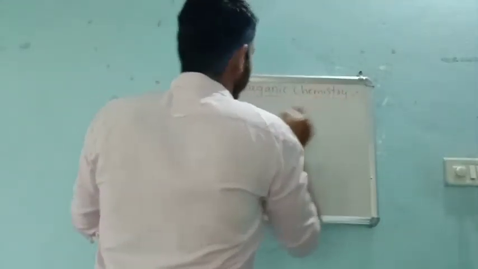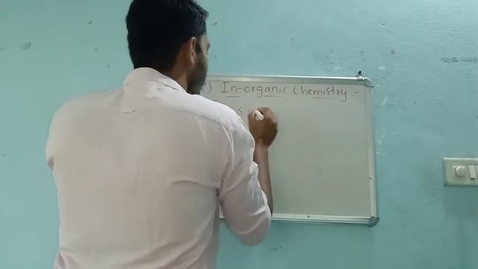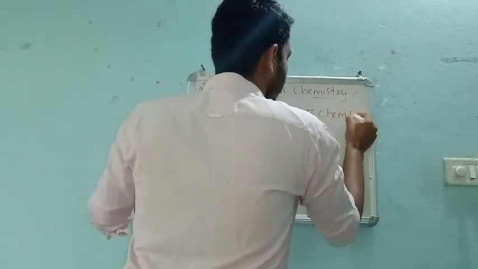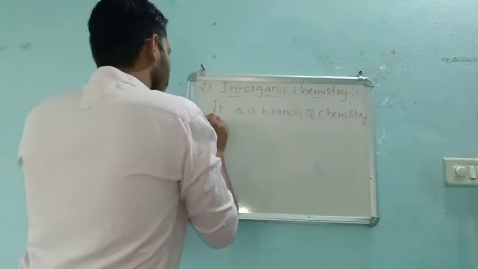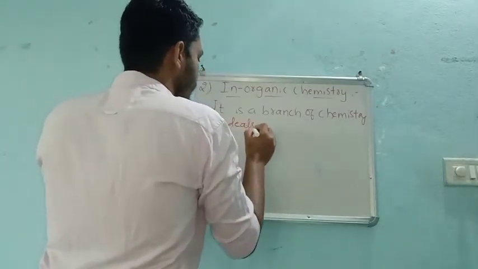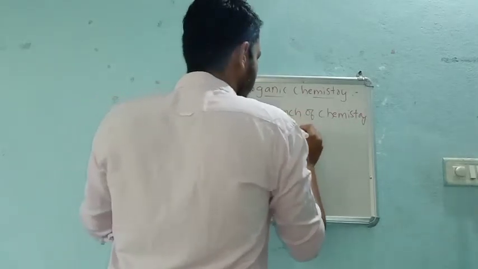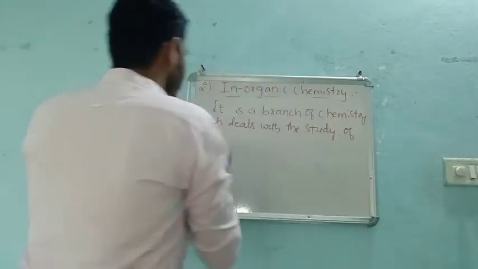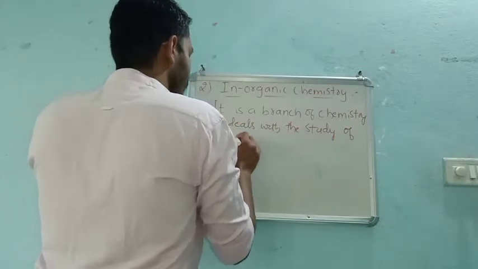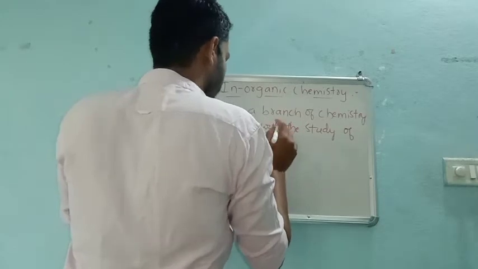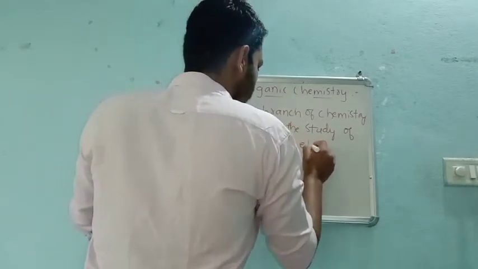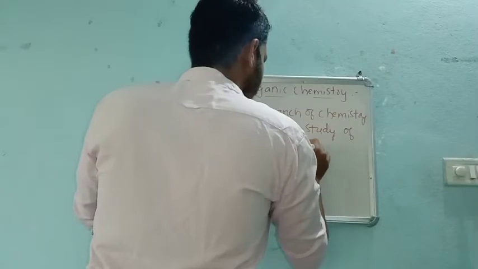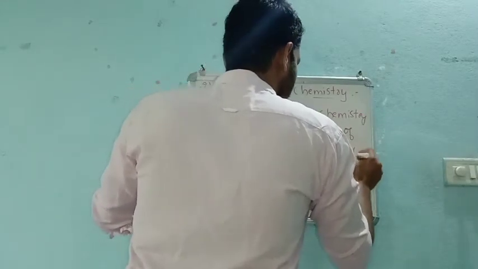So inorganic chemistry is a branch of chemistry which deals with the study of all the compounds except carbon, right?